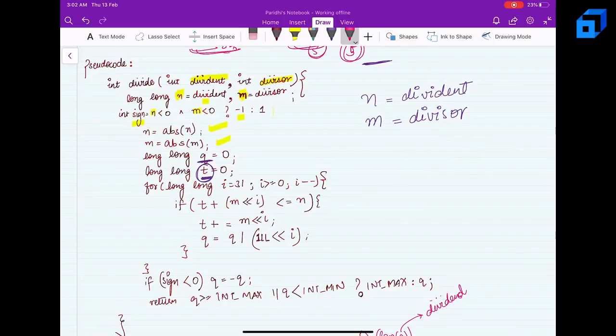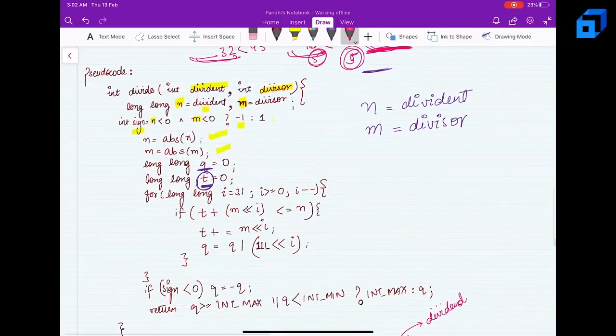Okay, so I'll be iterating from 31, that is the most significant bit, to the least significant bit. So here t I have taken, it is initially 0, and so I'll be checking this condition. So basically m, which is my divisor, so here I'll be considering just for the sake of the example, this 43 and divisor as 8.